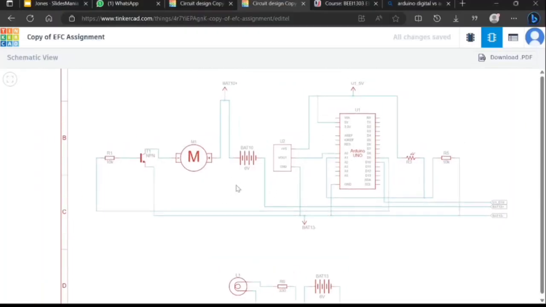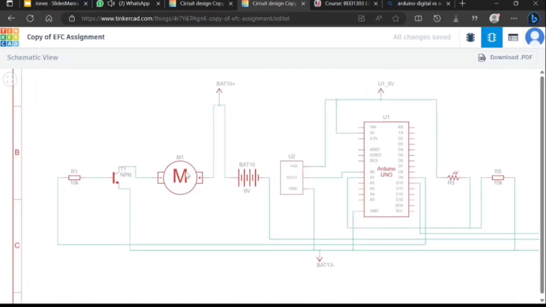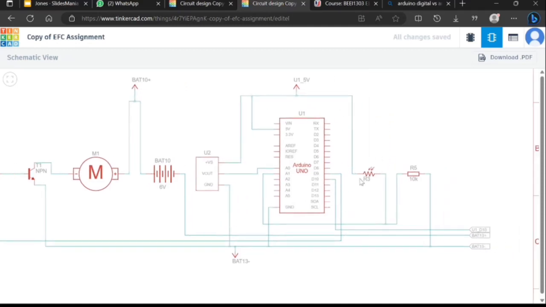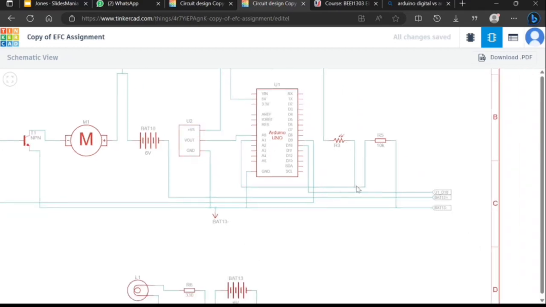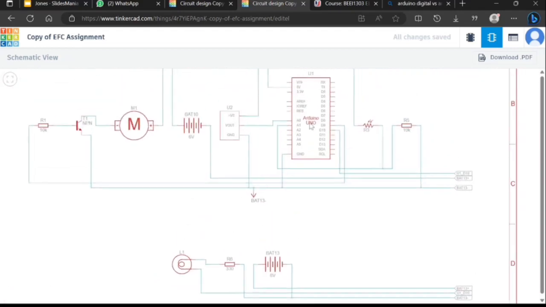Okay, now I will show you the schematic of our project. We have the transistor, which is connected to our DC motor, and the base of the transistor is connected to the digital pin of the Arduino. And next, our photoresistor. Our photoresistor is connected to the analog pin on the Arduino, and it is also connected to the bulb. Yes, that's all.